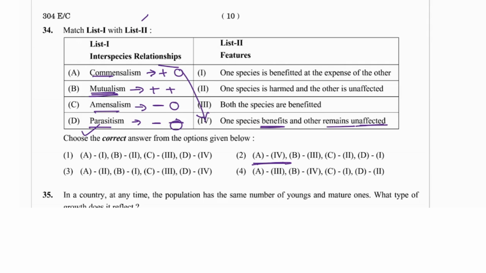No, it is not unaffected, both species are benefited, that is what we have seen. So B3, we'll go with B3. Amensalism, one species is harmed and the other is unaffected, so C2. And parasitism, one species benefited, at the expense of the other, so that would be D1. So I'll go with the second option.